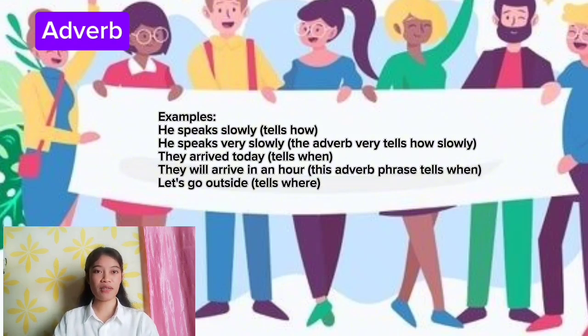For example, he speaks slowly, and he speaks very slowly. They arrive today. They will arrive in an hour. Let's go outside.